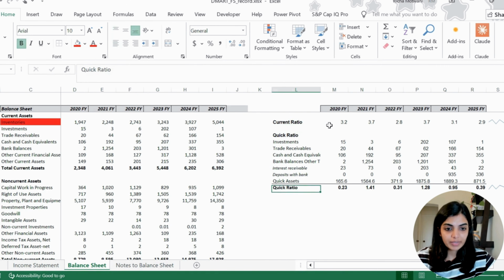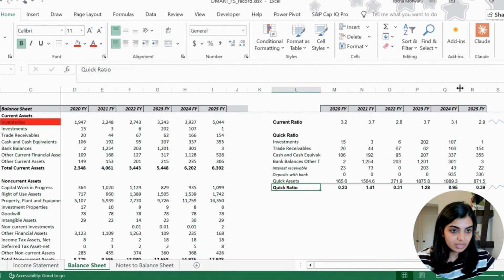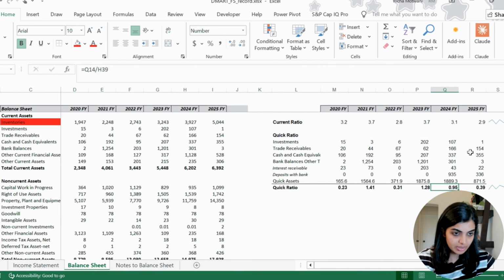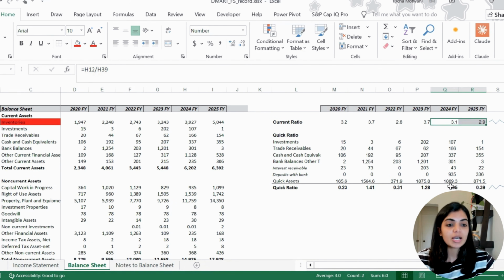So now we have quick ratio, we have current ratio, and notice carefully that in FY25, current ratio fell from 3.1 to 2.9, and quick ratio fell from 0.95 to 0.39. So for current ratio, it's not a huge fall, but for quick ratio, it's a sharp fall.